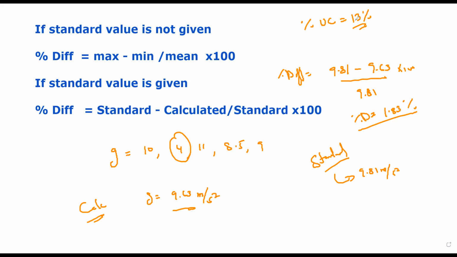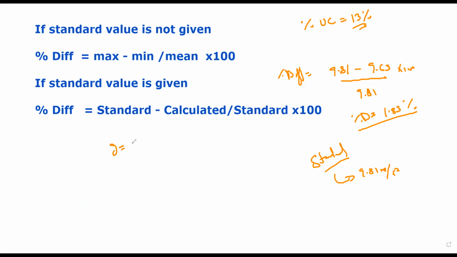Look at whether the experiment is accurate or not. The percentage uncertainty is how much? It is 13%, which means our answer might be 13% more or 13% less than the value which we calculated, 9.63. So what is 13% more? 13% of 9.63. How much is 13% of 9.63? Can you work it out? One minute. It's 1.25.